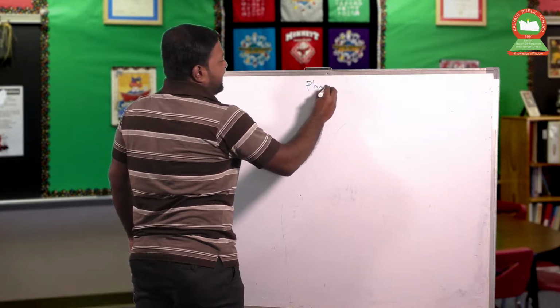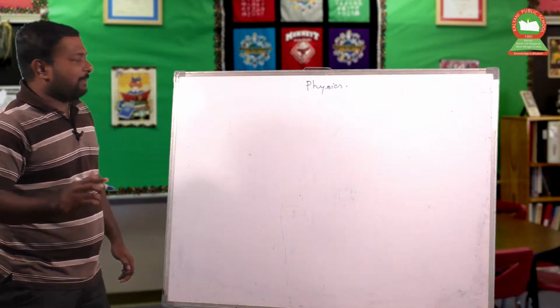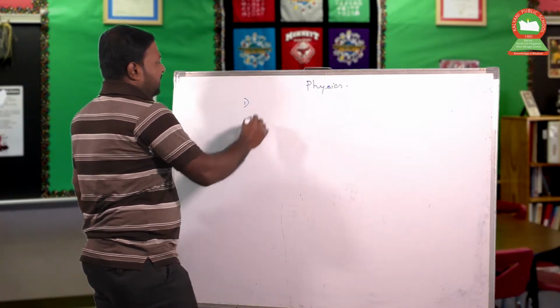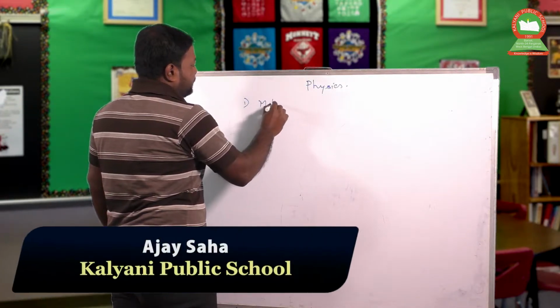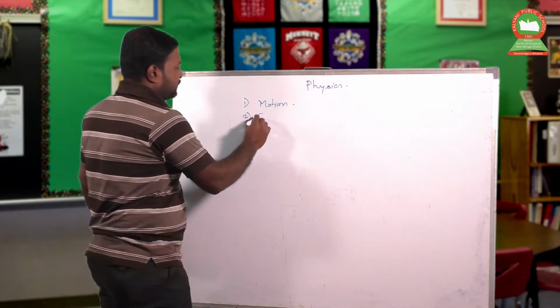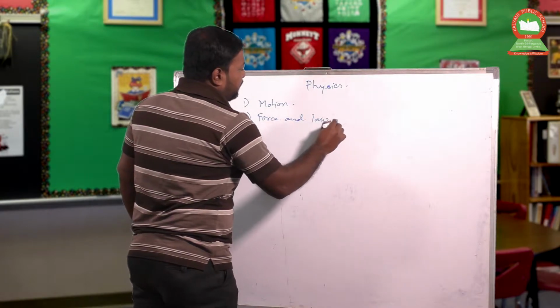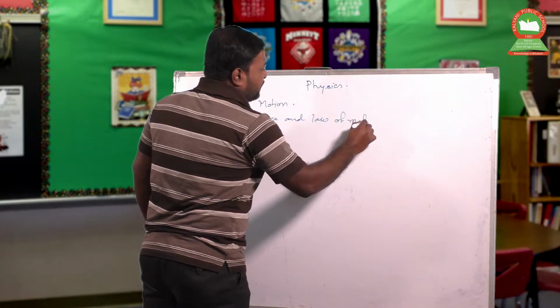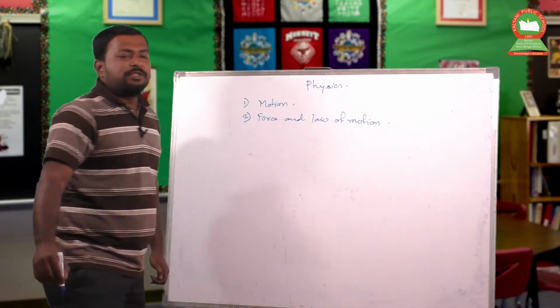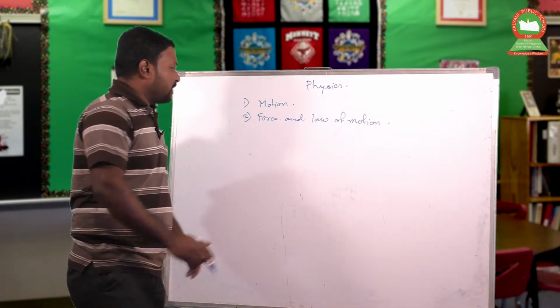The subject physics is subdivided into 6 different chapters. The chapters are: number 1, motion; number 2, force and law of motion. That means we know Newton's laws of motion. Mainly or primarily we deal with Newton's laws of motion.